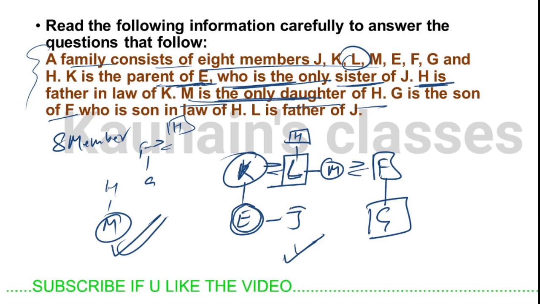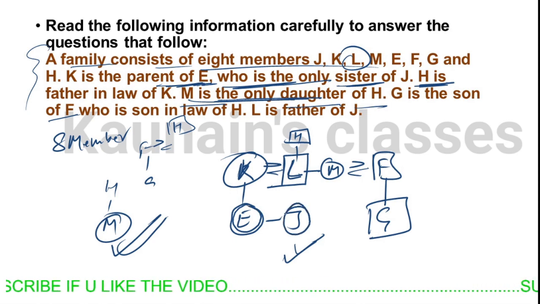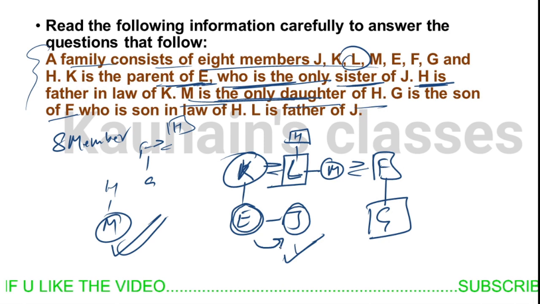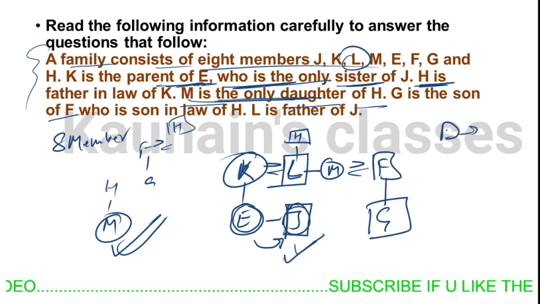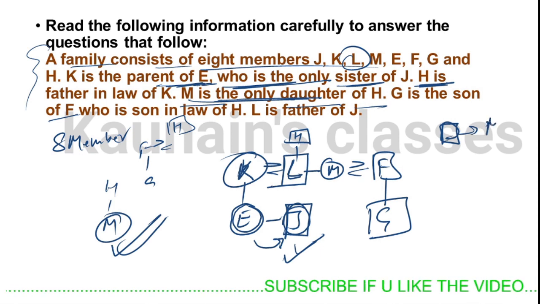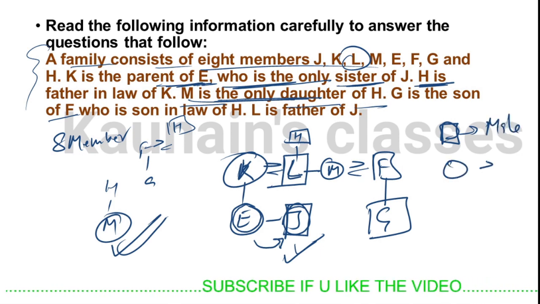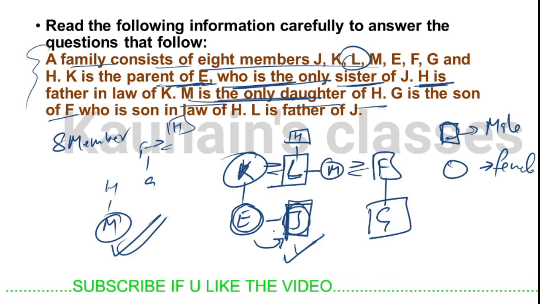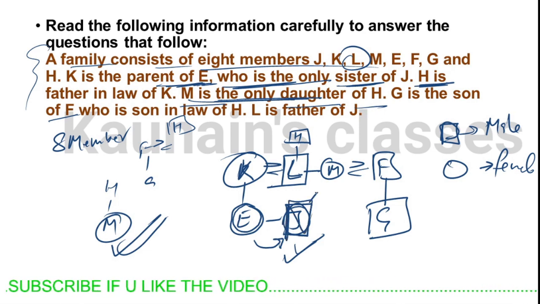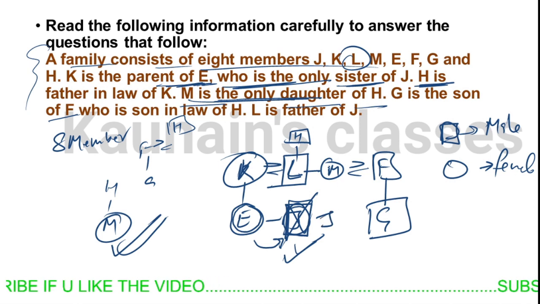If J is a female, then J is the only sister of K. If J is a male, then J can be only the brother of E. Square represents male and circle represents female. So we can't determine the gender of J.